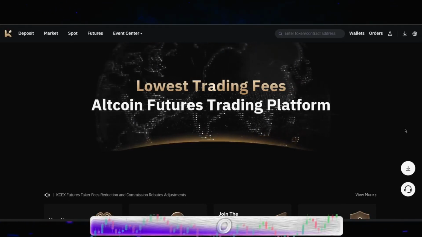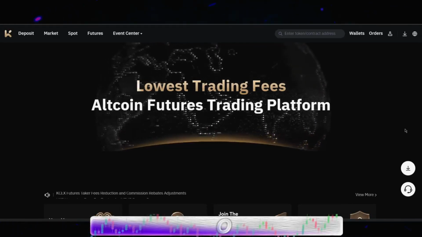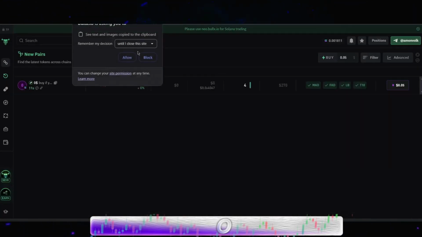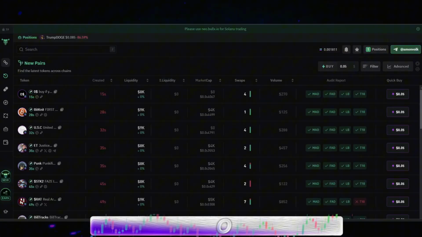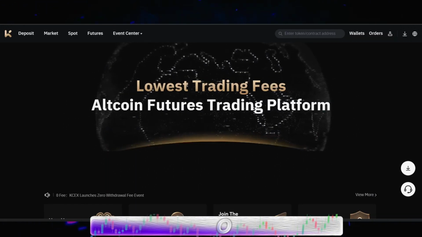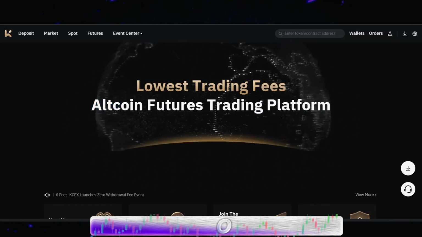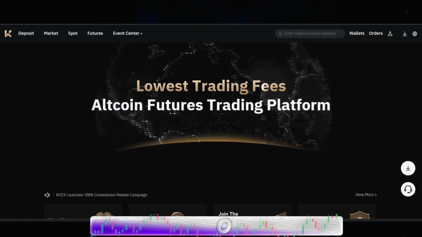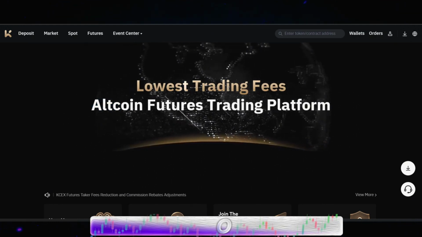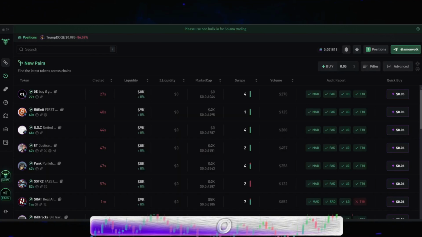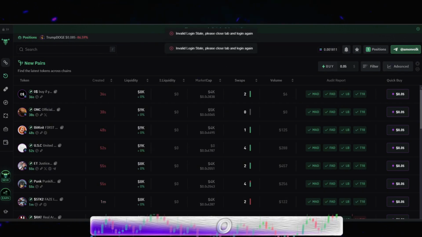Guys, I'll be talking about why leverage trading meme coins is way better than trading meme coins on platforms such as Bullix or Axiom. The reason why is, number 1, lowest trading fees ever. On a platform like this, you only pay dollars in fees when you open and close the position, rather than having to spend a lot of gas fees upfront. You get to enter and exit way quicker. You lose a lot of money on gas fees when it comes to these ones.